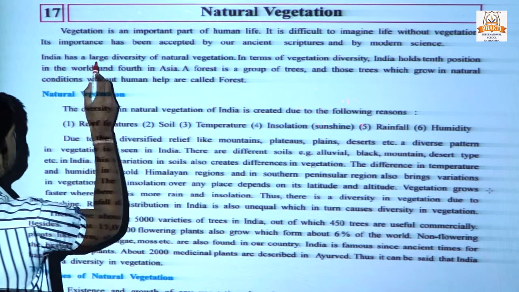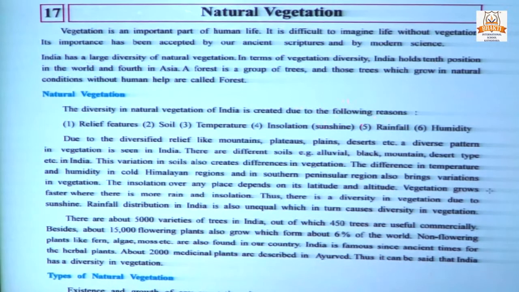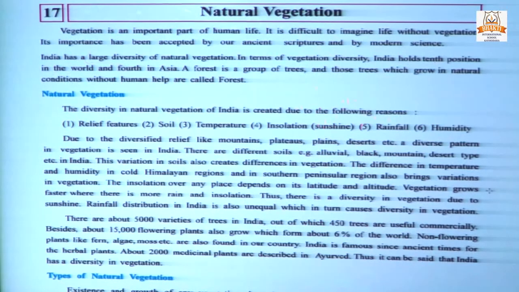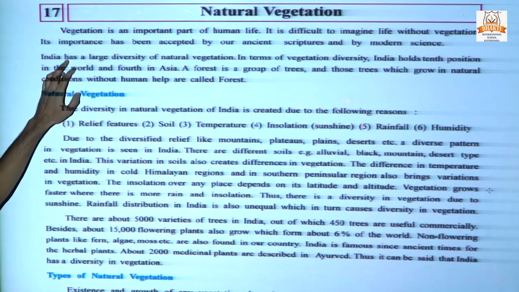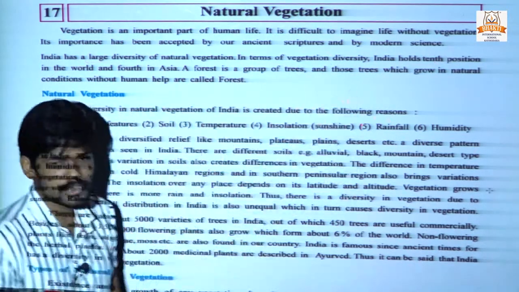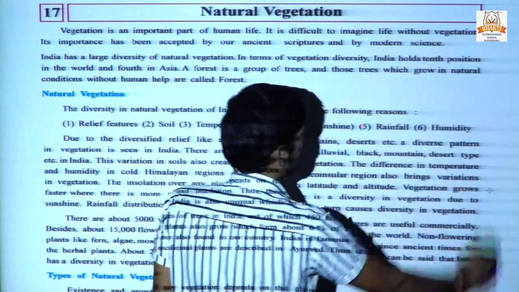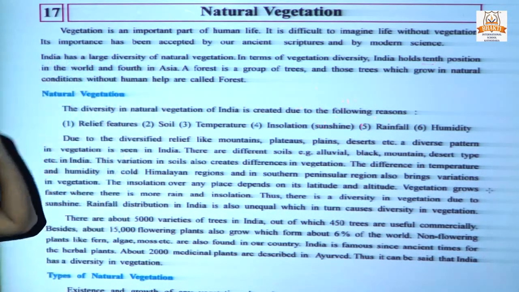The diversity in India can be seen at a large level, and factors like soil, temperature, climate, rainfall and humidity all affect the diversity of natural vegetation. When we talk about vegetation diversity, our rank is very important. India's rank is 10th in the world, and in Asia our rank is 4th.